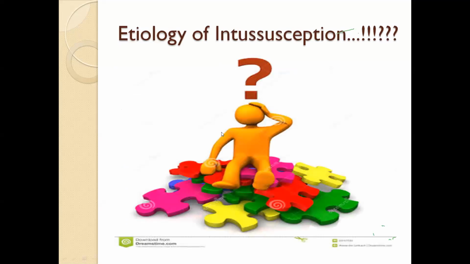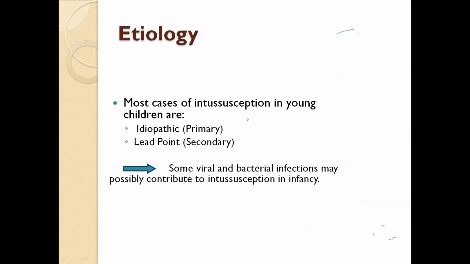Why does intussusception occur? Why does this proximal small bowel loop invaginate into the distal portion? In etiology, the majority of studies suggest that the classical type of intussusception is primary or idiopathic, because the exact cause is unknown.